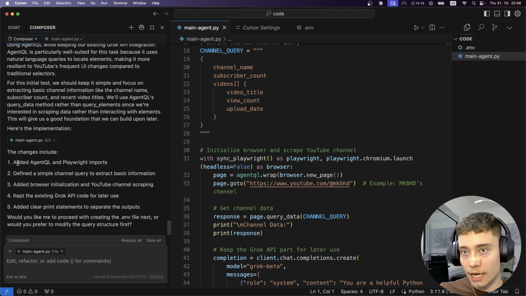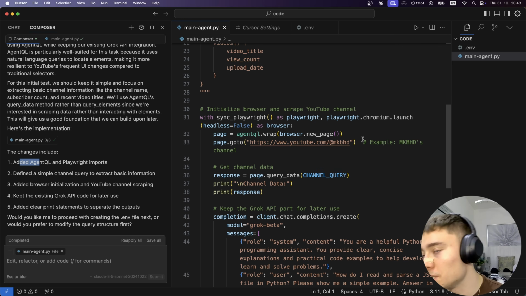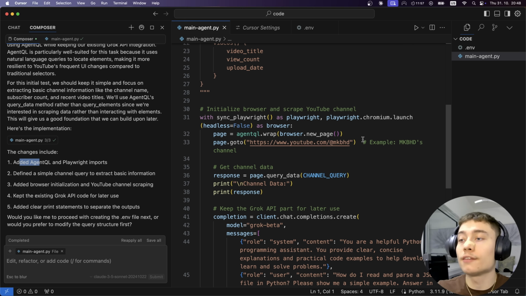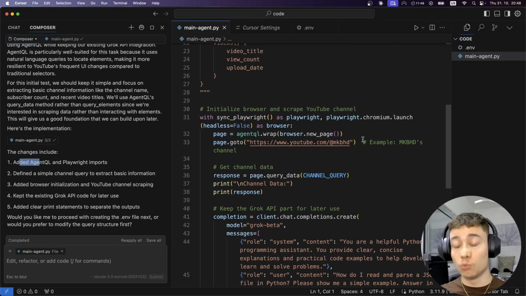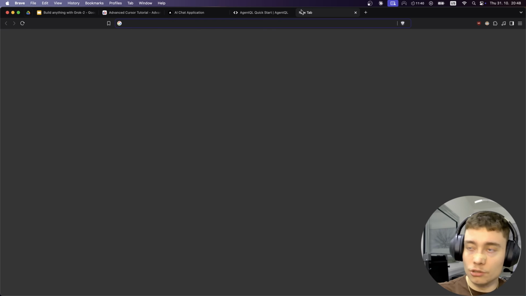So the changes include added AgentQL and Playwright imports. Oh my God, it uses MKBHD as the example channel. MKBHD over the last 2 months really hurt his reputation, especially with the tech community, because he has been dissing Tesla, dissing obviously all the new AI products. He released his own app for wallpapers, which was just terrible. So yeah, MKBHD really dropped in terms of popularity. So let's not use his channel. Let's maybe use my channel.